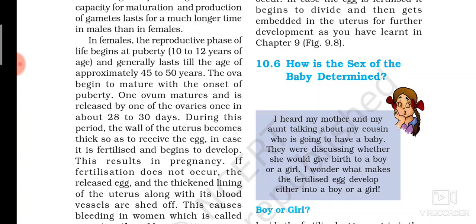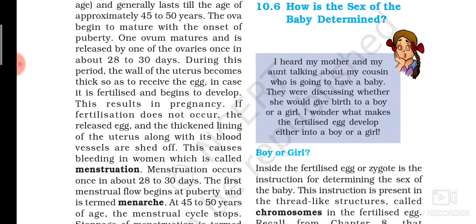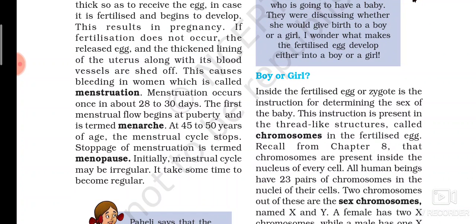But if this ovum does not get fertilized, then this thickened lining of the uterus will be shed off along with the blood vessels, and this egg which is released and matured will also be shed off along with the blood. This is known as menstruation. So menstruation is the cycle that takes place in females every 28 to 30 days.